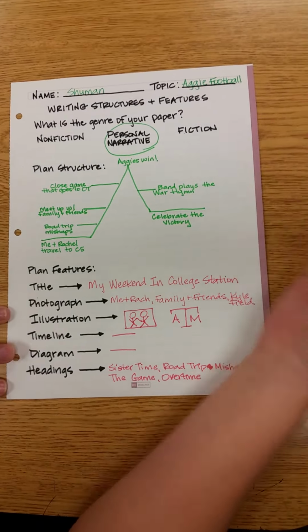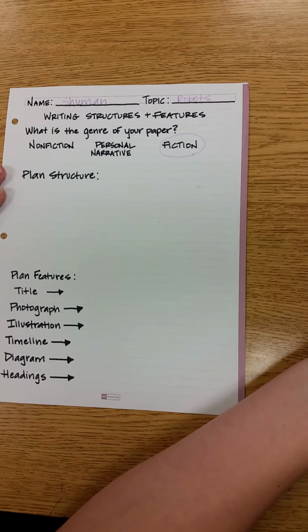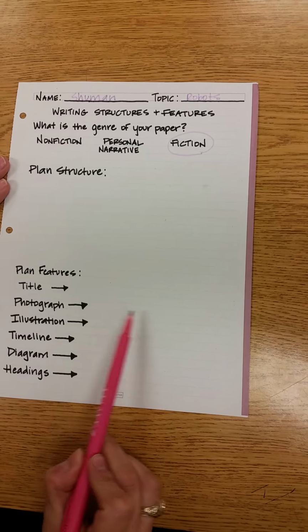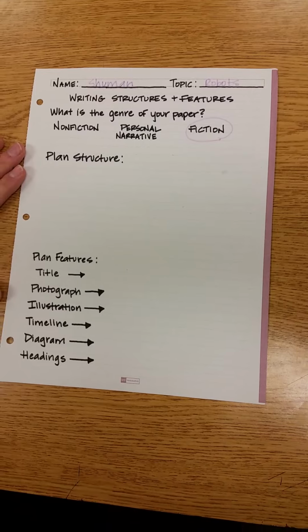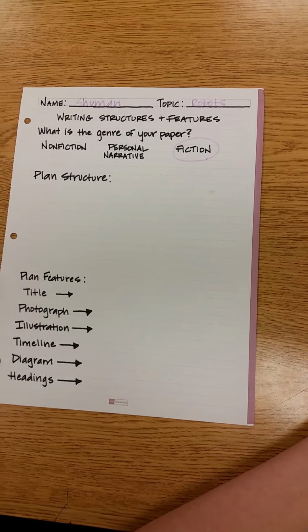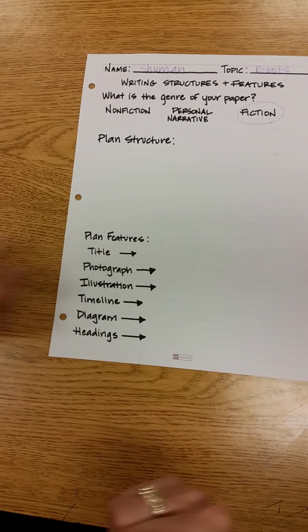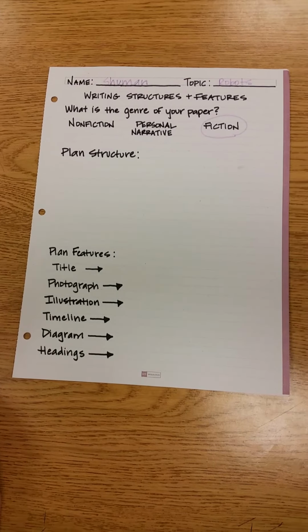If you are writing fiction, I'm going to tell you a few of the same things. So again, let's say you're writing a made-up story about robots. You can have a title. Photograph, it's a made-up story. You're not going to have that. It's not realistic. But you for sure can include some illustrations. What does your robot look like? What does the robot look like now that he has feelings? And definitely some headings. And again, you can sketch it out, or if you're like me, you're just not very artsy, you don't have to include any illustrations if you don't want to. Let's get started.